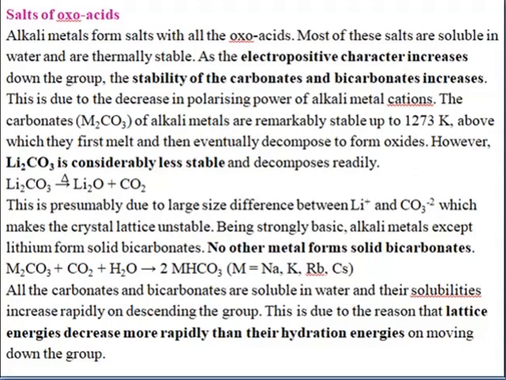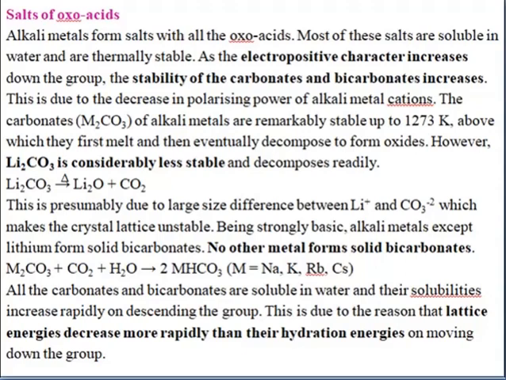What is the difference between a mineral acid and an oxo acid? If you take hydrochloric acid, it contains hydrogen and chlorine, so it is called a mineral acid. At the same time, if you take sulfuric acid, its formula is H2SO4. It contains hydrogen to show it is an acid, and it has sulfur. Along with that, it has oxygen, so it is called an oxy acid or oxo acid. So the alkali metals form salts with the oxy acids.